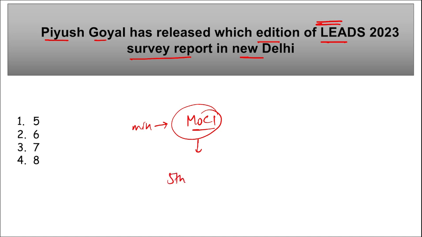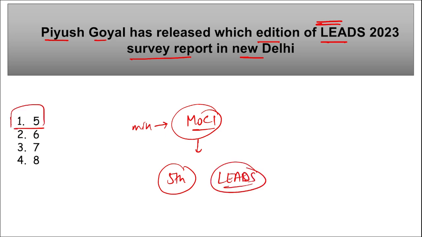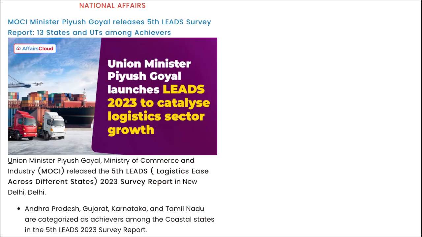and this was the 5th edition of the Leeds report, that is Logistics Ease Across Different States 2023 survey report. This was released in New Delhi. If we talk about this report only, here you can see Andhra Pradesh, Gujarat, Karnataka and Tamil Nadu. They are categorized as the achievers among the coastal states in the 5th Leeds 2023 survey report.